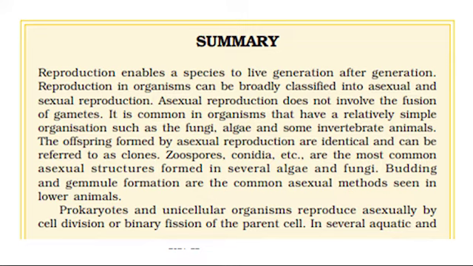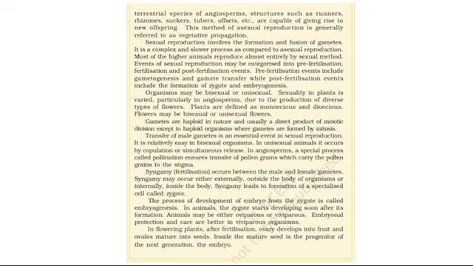Zoospores, conidia, etc., are the most common asexual structures formed in several algae and fungi. Budding and gemmule formation are the common asexual methods seen in lower animals. Prokaryotes and unicellular organisms reproduce asexually by cell division or binary fission of the parent cell. In several aquatic and terrestrial species of angiosperms, structures such as runners, rhizomes, suckers, tubers, offsets, etc., are capable of giving rise to new offspring. This method of asexual reproduction is generally referred to as vegetative propagation.